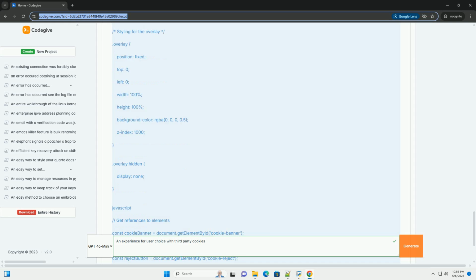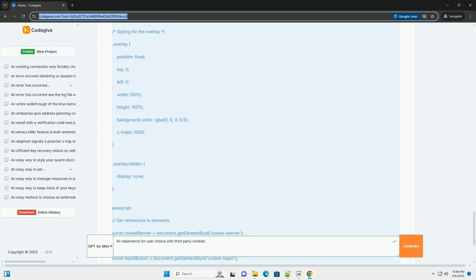Google AdSense and other ad networks. Similar to Google Analytics, load the AdSense script dynamically after consent has been given. You might need to adapt your ad code to respect the user's consent choices. Some ad networks provide APIs or mechanisms for honoring user consent preferences. For example, you might need to use Google's Consent Management Platform, CMP.